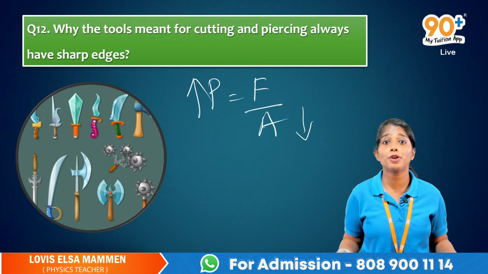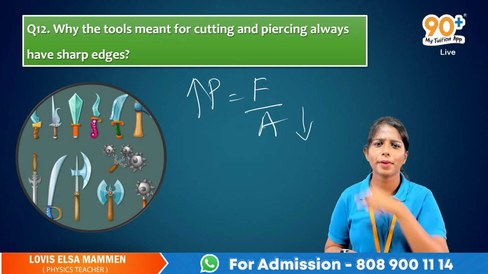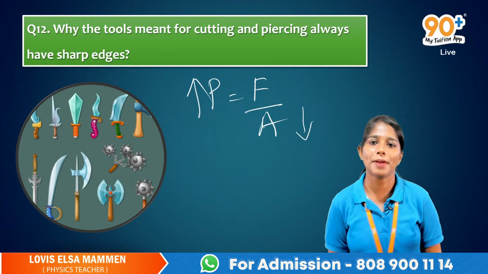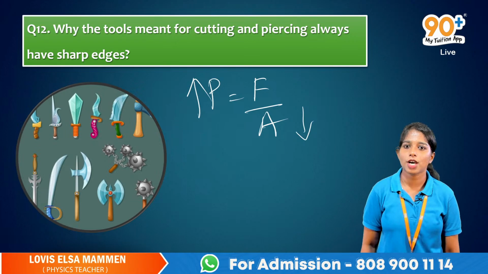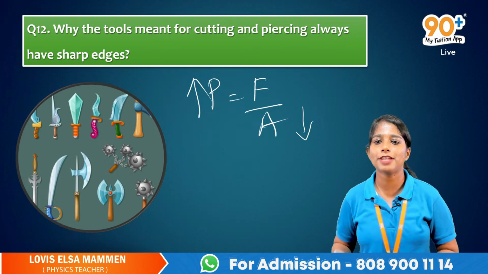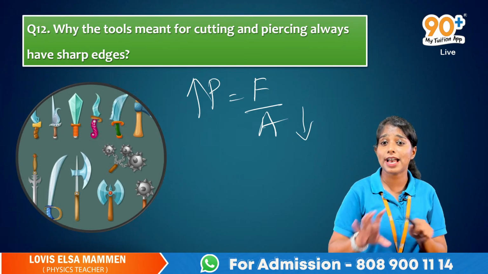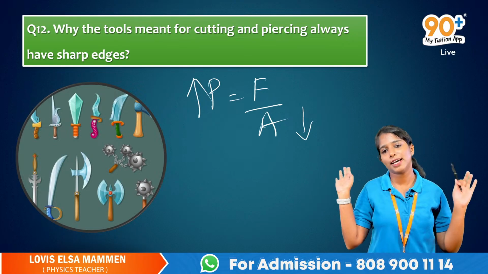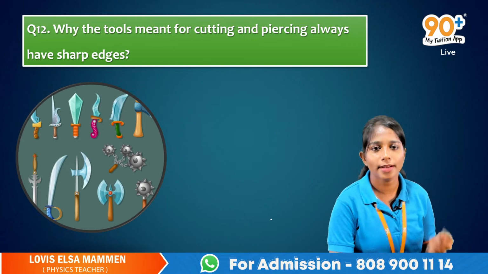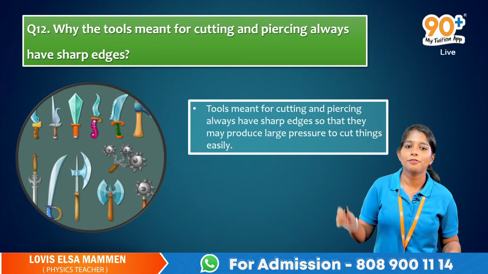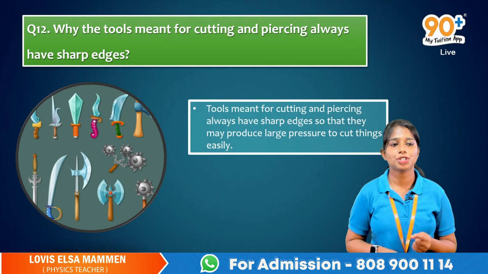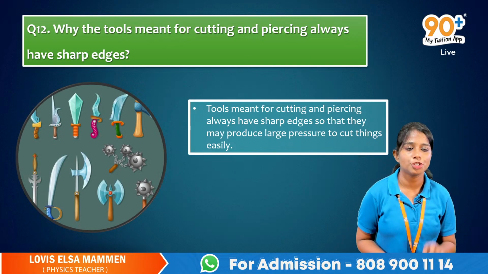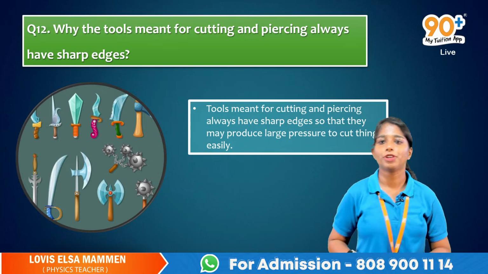So it can be used for cutting, it can be used for piercing. Got it? Understood? മനസ്സിലായോ? Understood the concept of pressure. Why do the tools meant for cutting and piercing always have sharp edges? Yes, less area, more pressure. That is the thing. Yes, tools meant for cutting and piercing always have sharp edges so that they may produce large pressure to cut things easily.